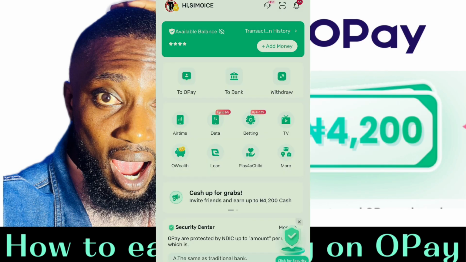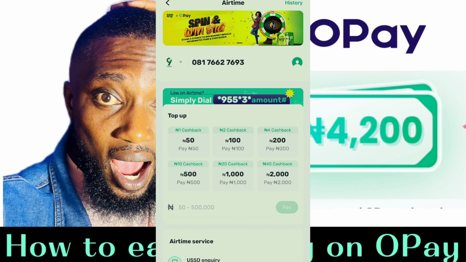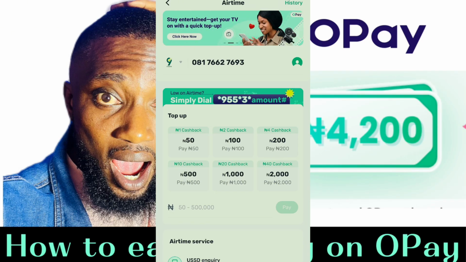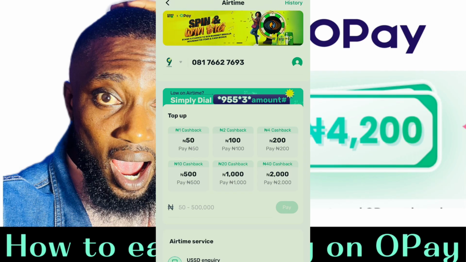So one beautiful thing about this OPay, like I said before, there are a lot of bonuses here on OPay. So let me take you around to the first one before the final step, where you'll be earning 4,300. All right, so I'll click on this airtime. Anytime you purchase airtime here, you will get some cashback, and that cashback you can use for any other thing you want.